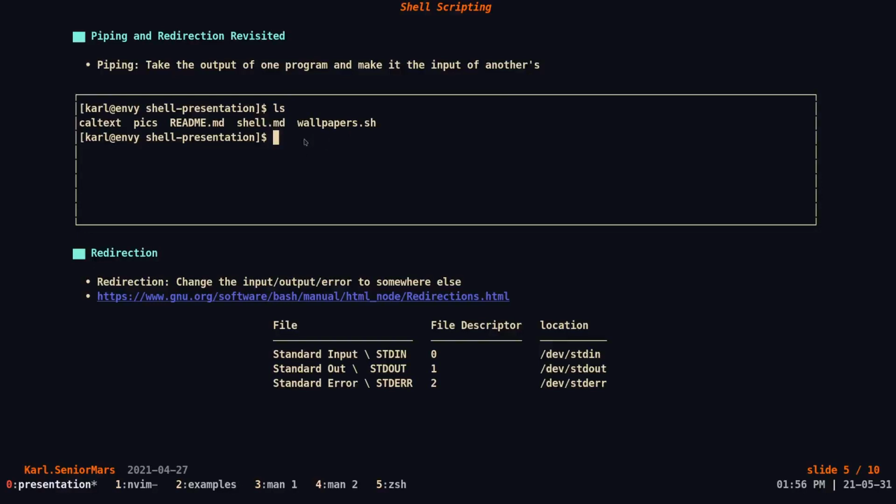By using piping, we're going to do ls, and then use the pipe, the bar, and feed the output of ls into the program sort with the r flag. The r flag just tells sort to do it in reverse order.